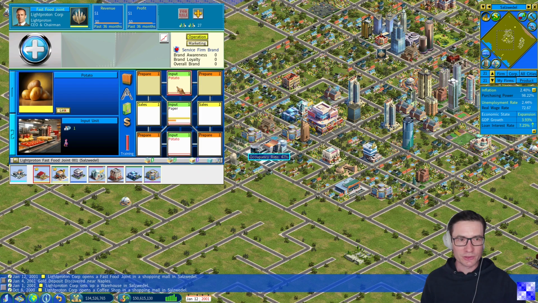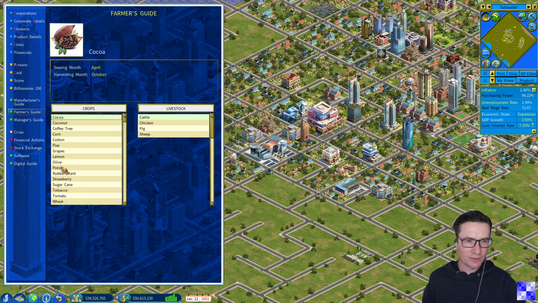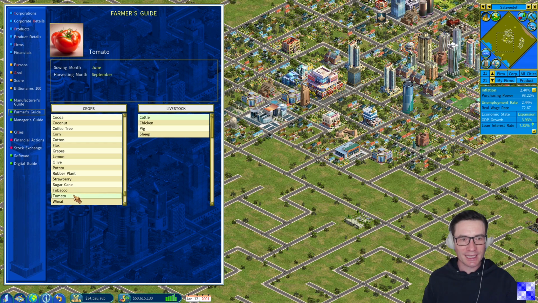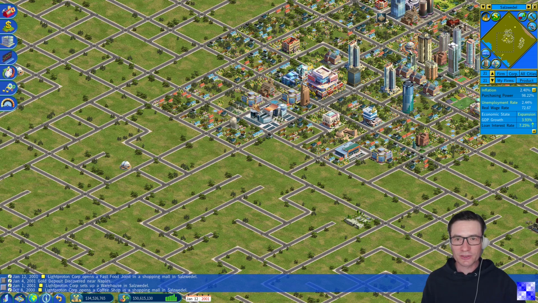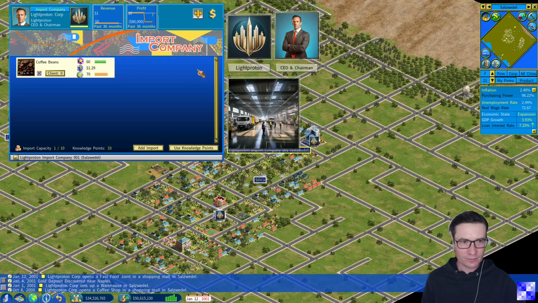Let's start with potatoes. Potatoes need to be grown. We can check this in the farmer's guide here in the information center. Clicking on potato, they are grown between April and August. We are now in the month of January after the first year in 2001. Therefore, we would need to wait quite some time until we get access to potatoes. And as we don't want to wait and we want to scale and grow rapidly, we will not do that. We will first of all get access to it through our import company. And this is located here.